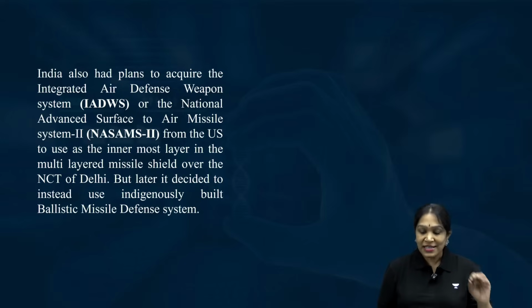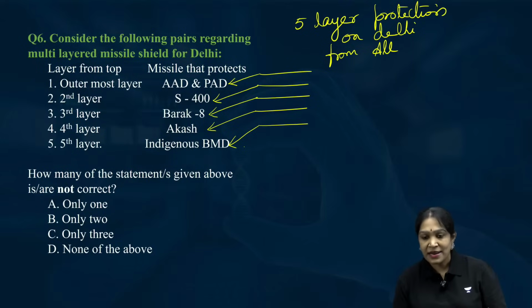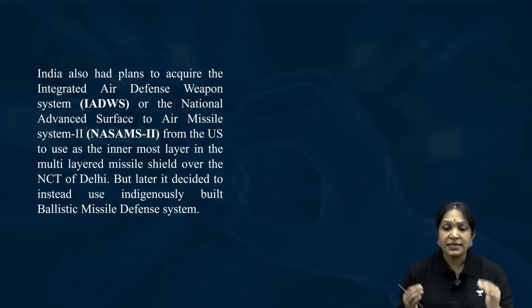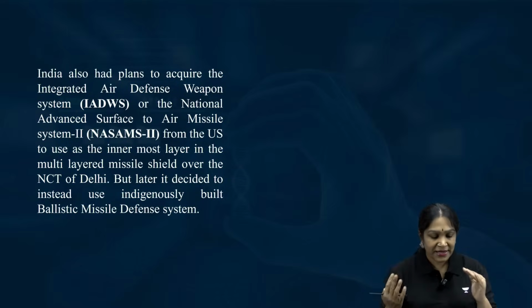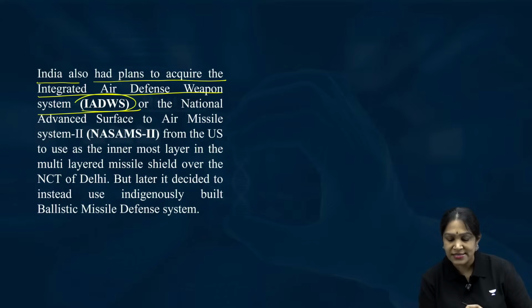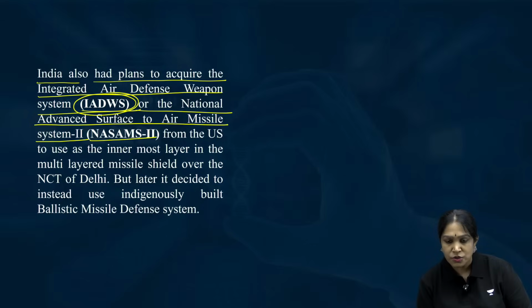Actually, this is one more move that again made the United States unhappy, because earlier we thought of purchasing the 5th layer from the USA. India also had plans to acquire the Integrated Air Defense Weapon System, IADWS, or the National Advanced Surface to Air Missile System 2, NASMAS 2, from the United States.